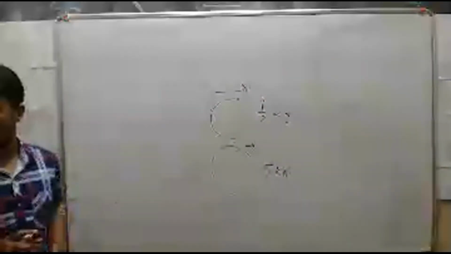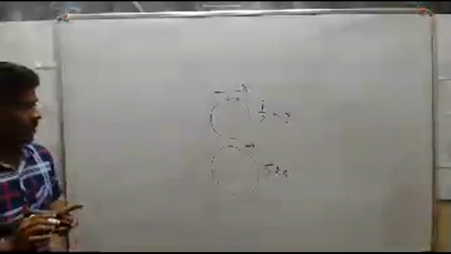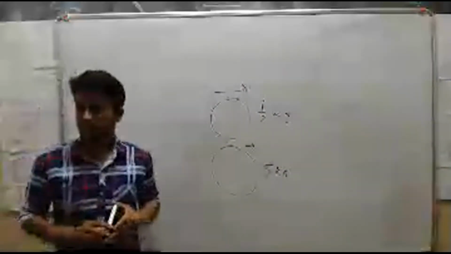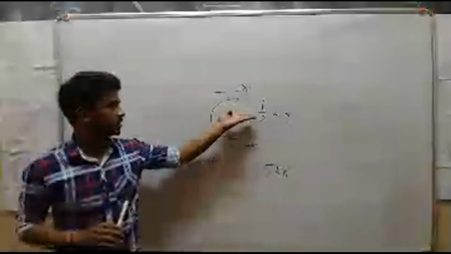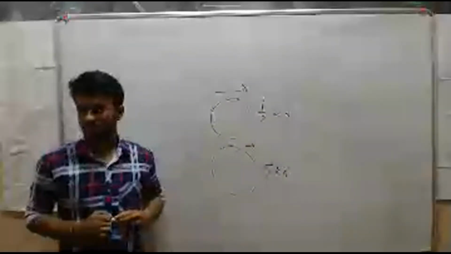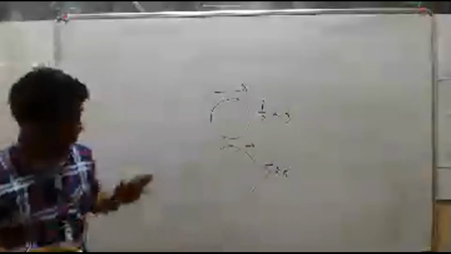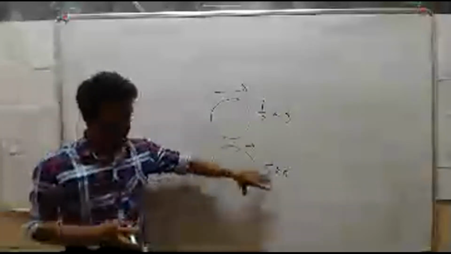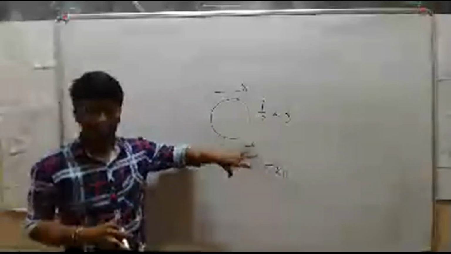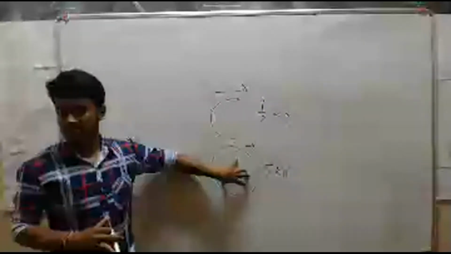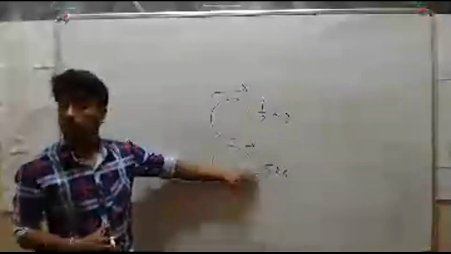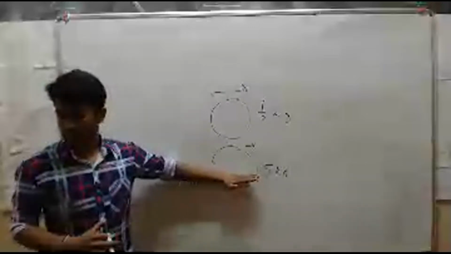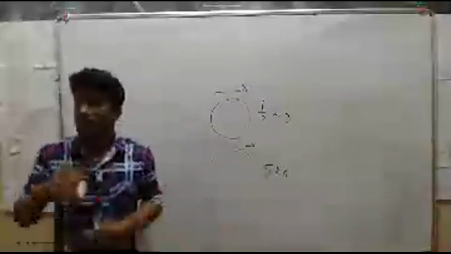Because this one has more mass and this one has less mass. So its mass is more, right? So it has more inertia, which resists more to change its position. This stone resists more to change its state.